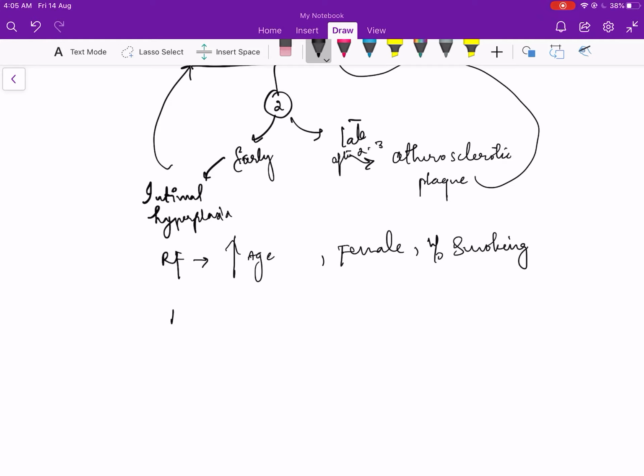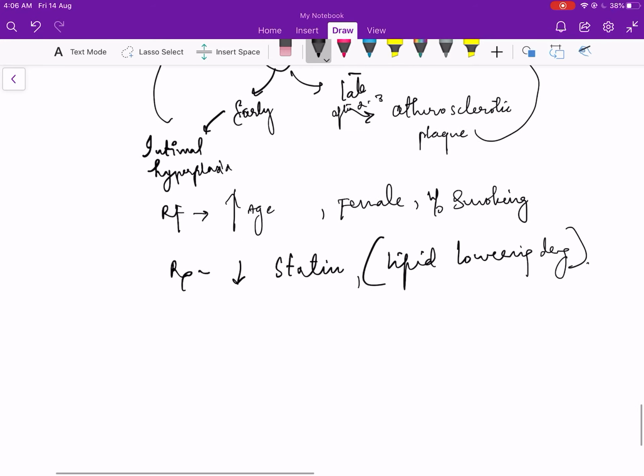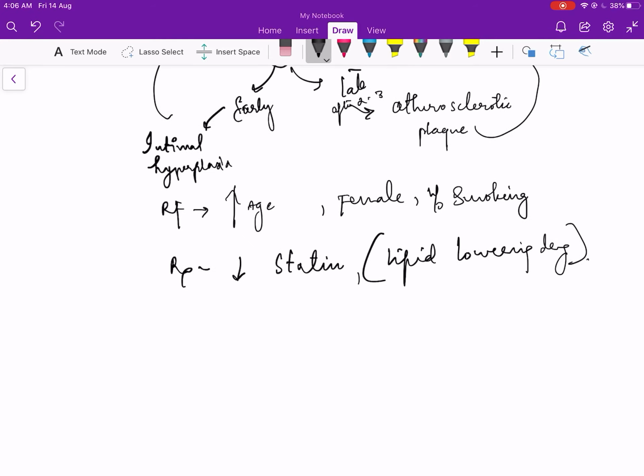So our aim is to decrease this with statin and lipid lowering drugs. Another important complication is surgical site infection, which can still occur. This completes the carotid endarterectomy.